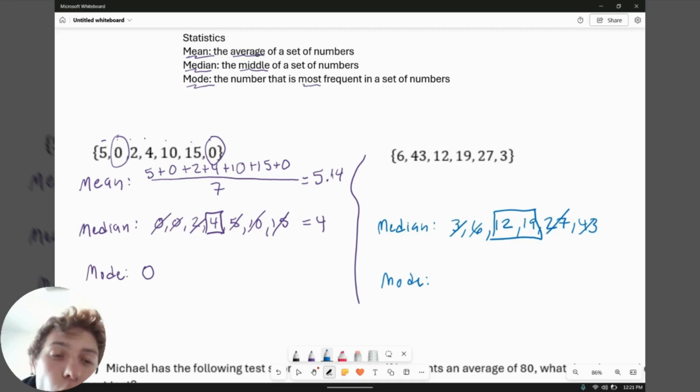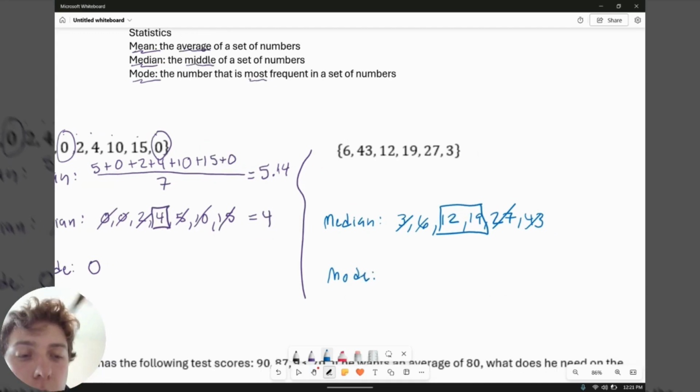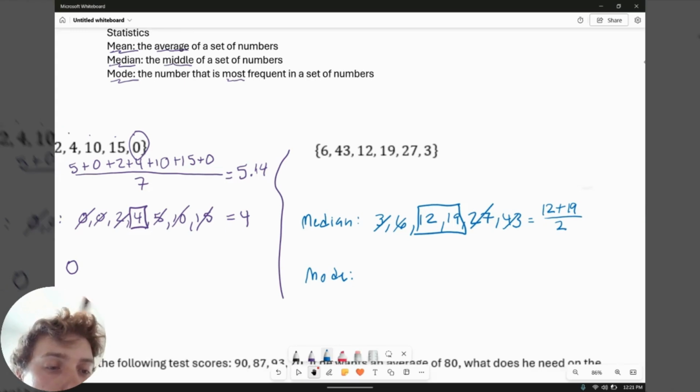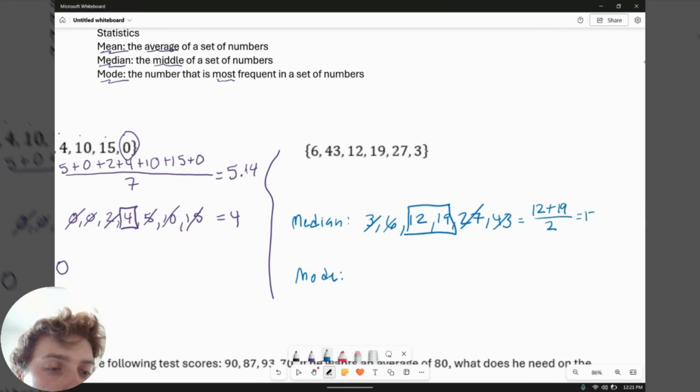Well, what is a way to find the middle of 2 values? That would be using our midpoint formula, which is really just an average. So all I'm going to do is take an average of these 2 values, 12 plus 19 over 2. And when you do that, you should get a value of, I believe it's 15.5 off the top of my head. There is our median.